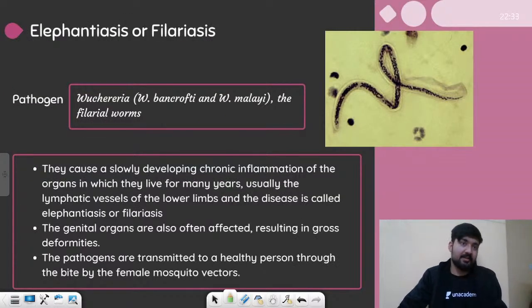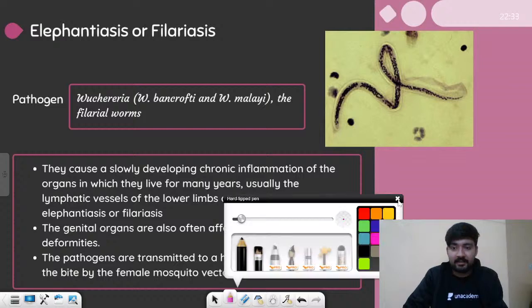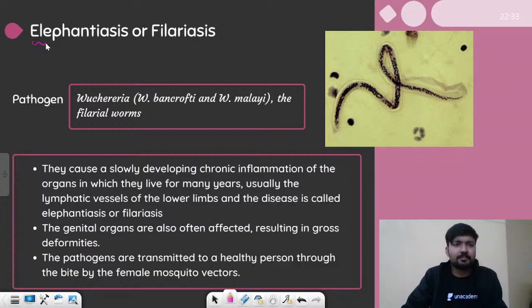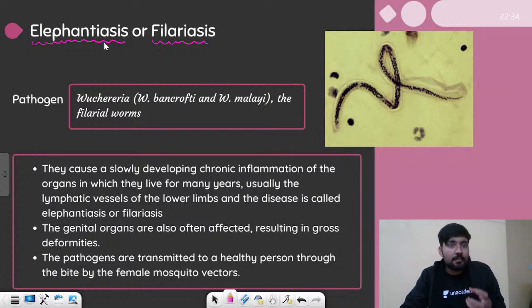The second disease caused by helminths is Elephantiasis or Filariasis. This is an interesting one. The word Elephantiasis indicates an elephant. Why? Because in this, the infected person gets legs like an elephant.